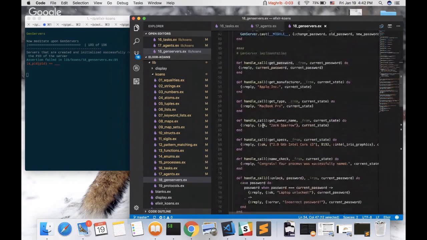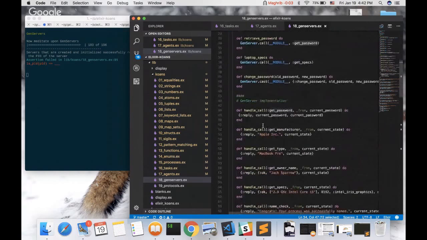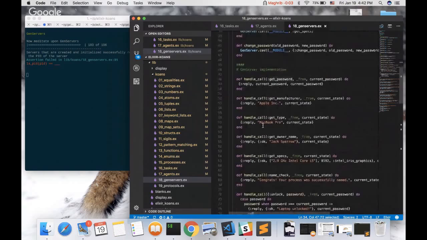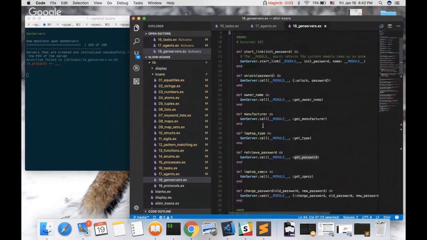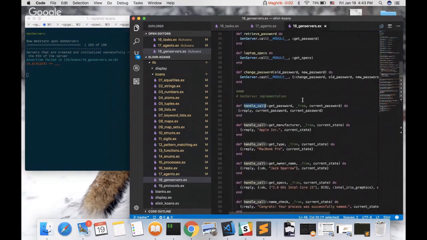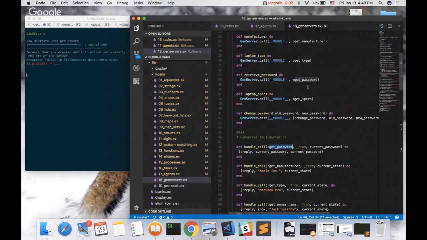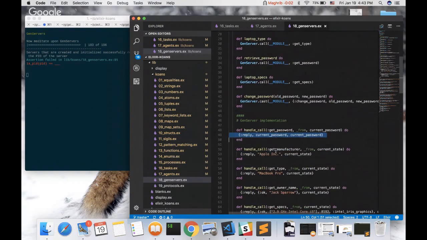And here is the implementation. So that was, got it. Okay, got it. So when we call on GenServer, it calls this function. And this function, according to its arguments, does this, which is inside the implementation of the function, which is handle call.